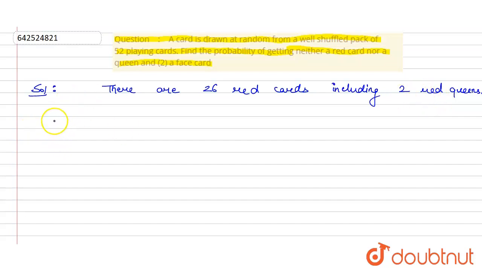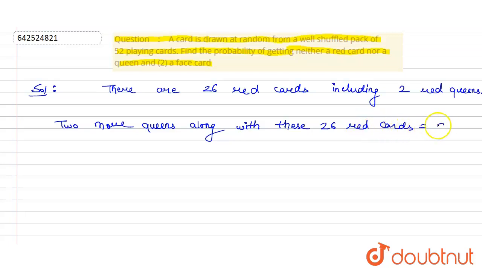So along with these 26 cards, along with 2 more queens, we have total cards as 26 plus 2, which will be 28.